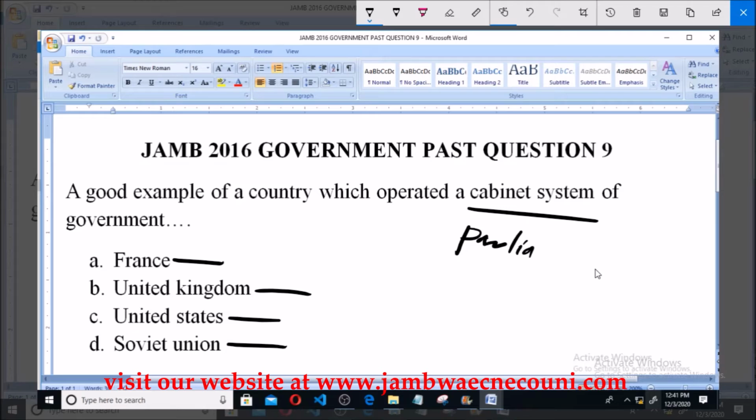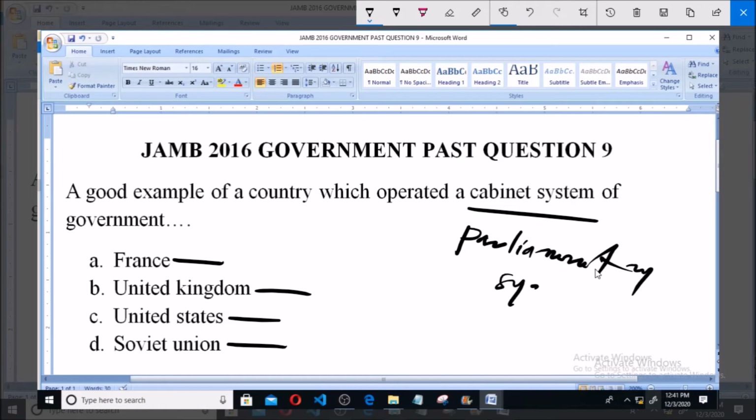parliamentary system. And remember that in Britain, because United Kingdom means Britain, what they operate is parliament, so they operate a parliamentary system. And that is why it is a good example.